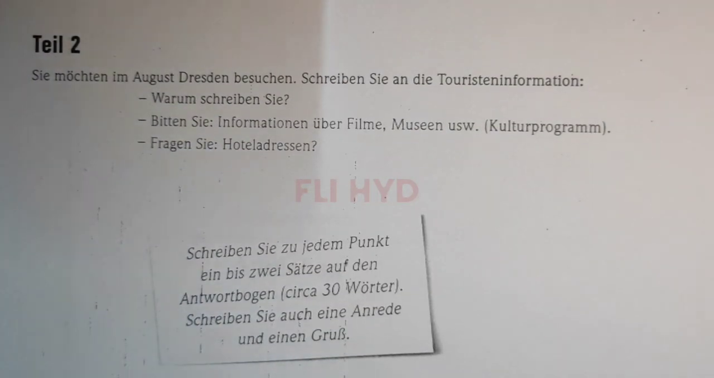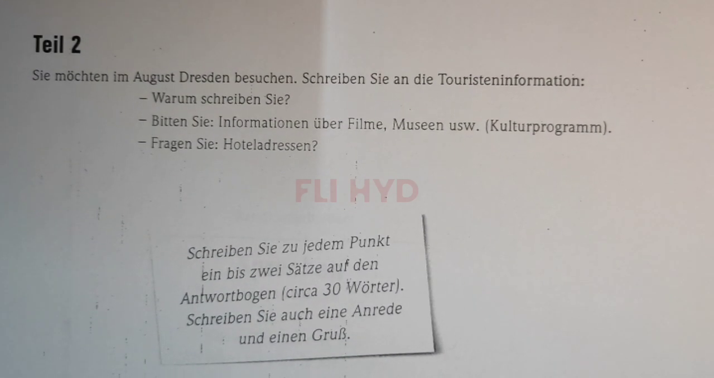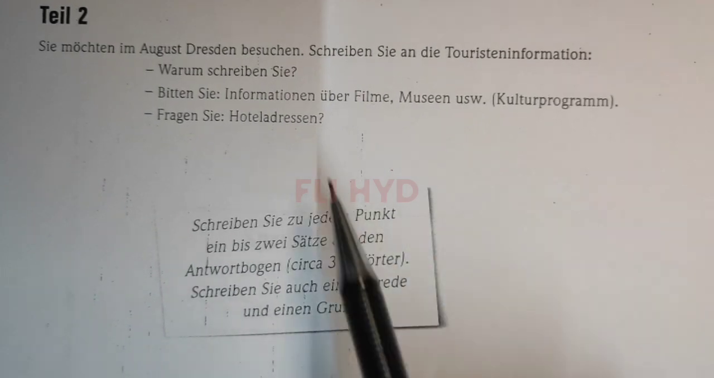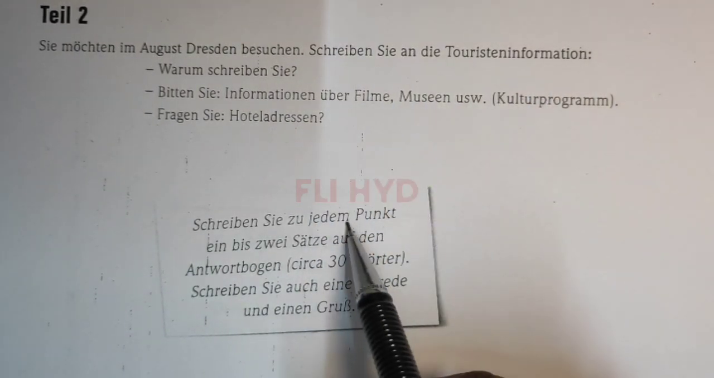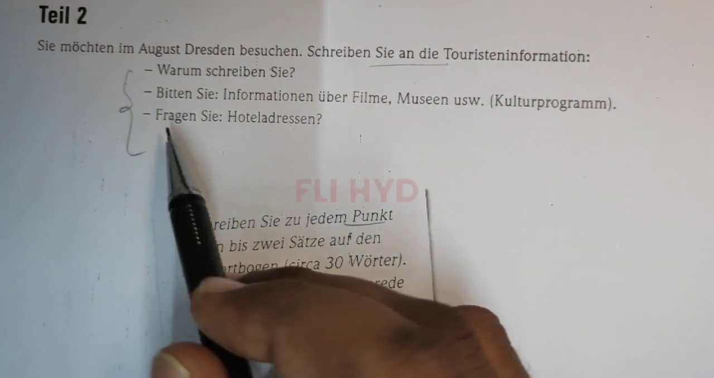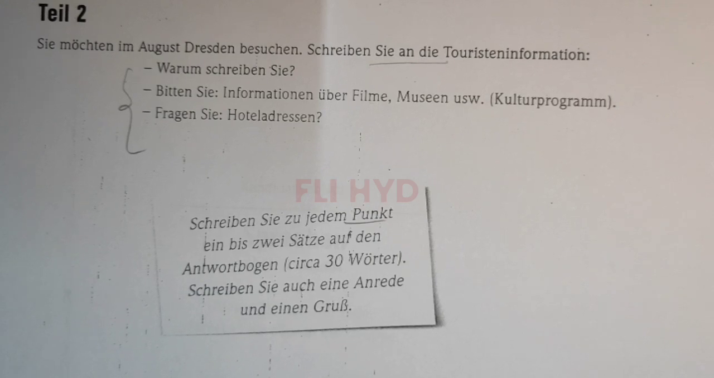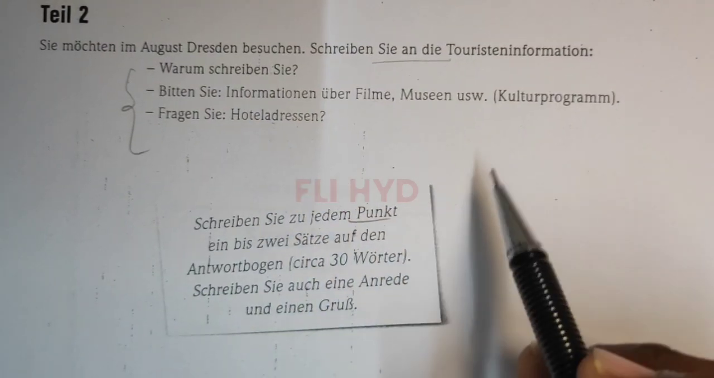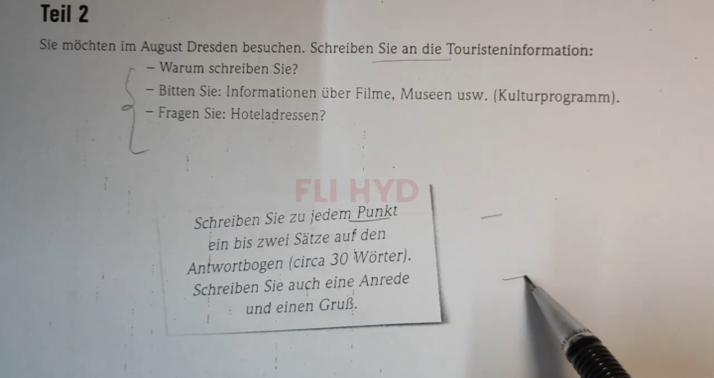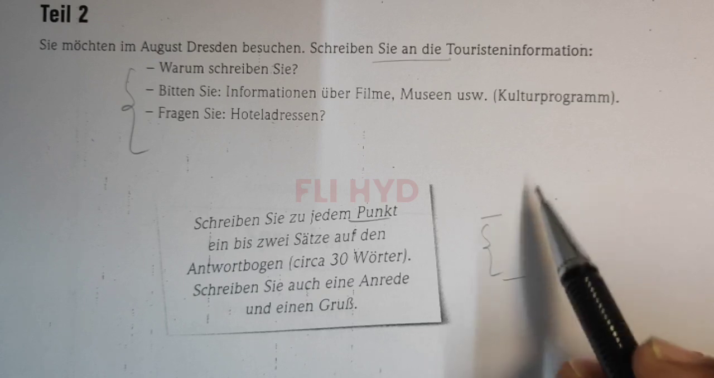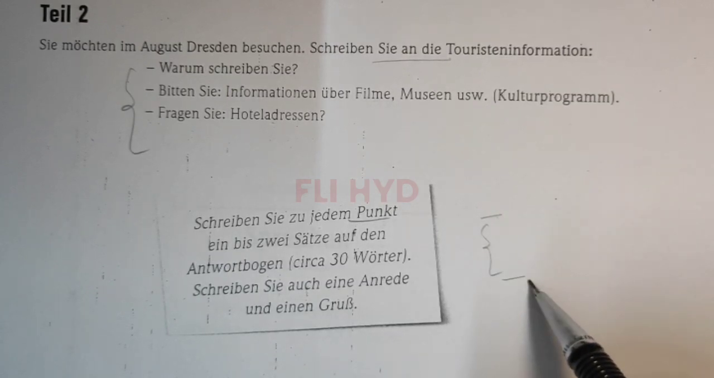And next, you have to write an email or a letter, whatever is given according to the context. Okay, so: Sie möchten im August Dresden besuchen. Schreiben Sie. Here some context will be given and some points, in each case 3 points. You have to write a letter or email based on these 3 points. You must know how to start the letter and how to close the letter, and you have to write the body of the letter. Mostly any letter contains a beginning salutation, a closing salutation and a body.